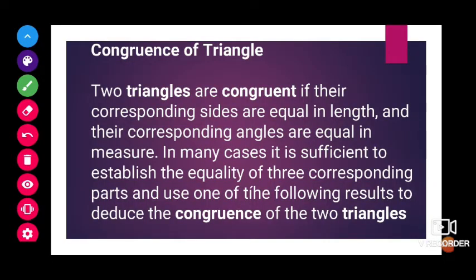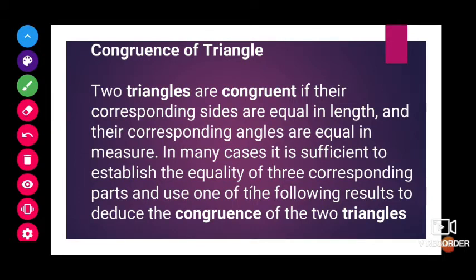Next, congruence of triangles. In the same way as we discussed for plane figures, a triangle is also a three-sided plane figure. So how can we say that two triangles are congruent? If they overlap each other. If we keep one triangle on another and all the dimensions, all the angles, and all the edges overlap one to one, then we can say both triangles are equal.